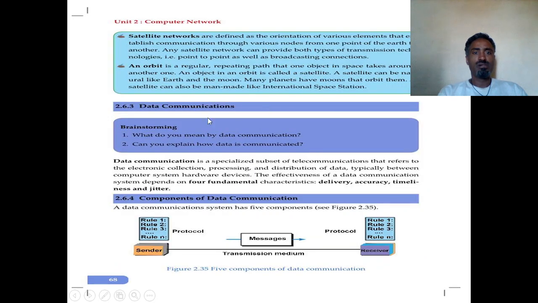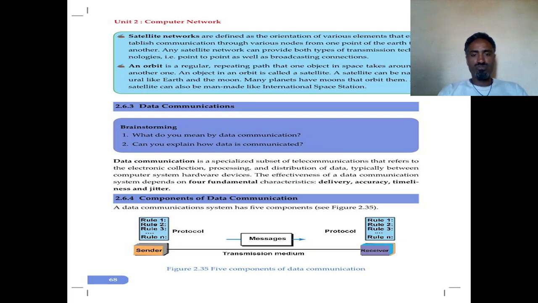Here is data communication. What do you mean by data communication? It is a specialized subset of telecommunications that refers to the electronic collection of data. As the name implies, we have to collect the data for processing, and after processing, for distributing, typically between computer system hardware devices. The effectiveness of a data communication system depends on four fundamental characteristics: delivery, accuracy, timeliness, and jitter.